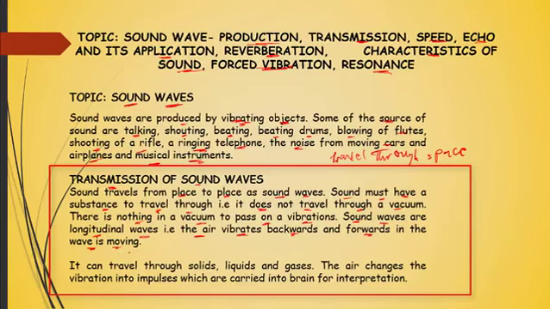In other words, the movement of the wave causes it to vibrate either forwards or backwards. So, sound waves need a material medium for their propagation. Sound can travel through solids, liquids and gases. It is the air, changed into vibration, that is carrying these impulses into the brain for interpretation.